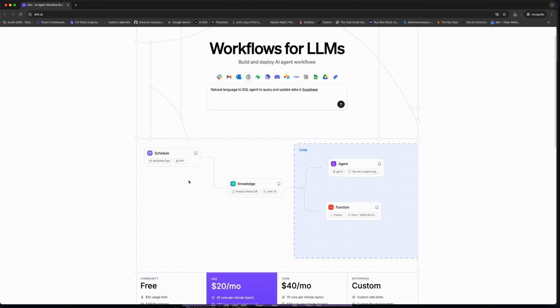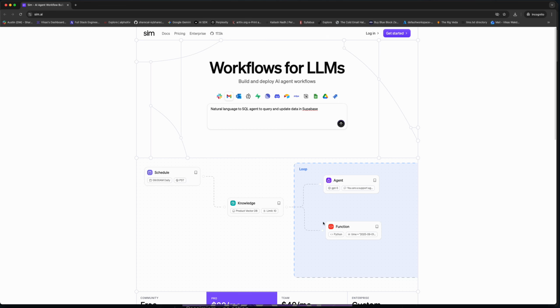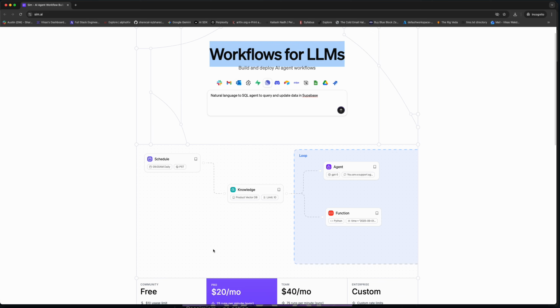The time is given as 2025, daily 9 a.m. The date is given and the time is given, and this continuously loops. You can see here it loops. So this agent calls the function, and this function gets the data from the DB. This DB knows where we have to schedule the 9 a.m. daily meeting. So now we are getting a good hang of what the SIM product is actually doing. It is a workflow for LLMs, and how it's working is we have been given a small example.